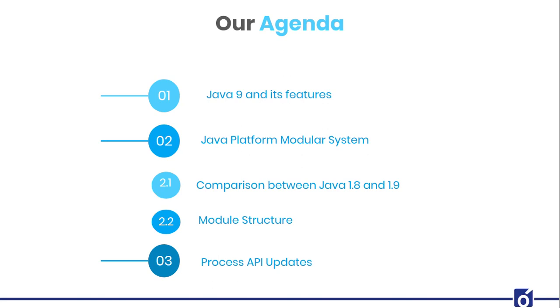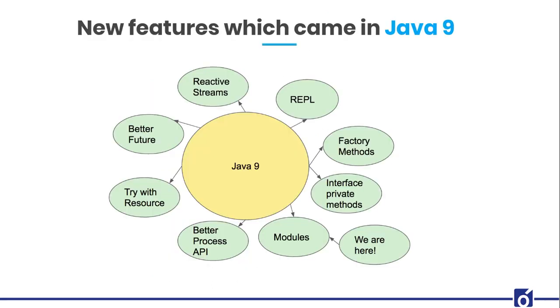And then the second feature that we will be discussing in today's session is process API updates. So guys, a lot of new features have been introduced in Java 9, no doubt. As you can see, there is REPL, factory methods, interface private methods, modules, better process API, try with resources, better future, reactive streams, and many more. There were features which were already present inside Java 8 and got improved with Java 9's release. And there are a lot of new features also that have been introduced.